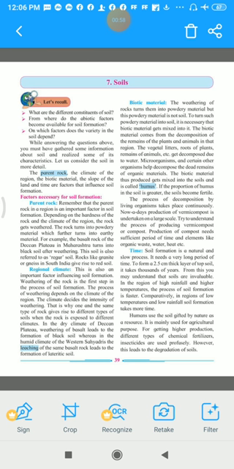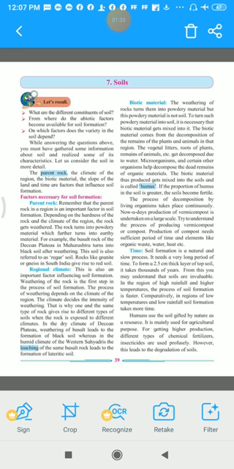While answering the questions above, you must have gathered some information about soil and realized some of its characteristics. Let us consider the soil in more detail. So you can find out the answers to these questions. As you find the answers, you will gather some information regarding soil, and you will realize that there are some special characteristics of the soil. So try to find out the answers to the questions, which will help you gather information about the soil and understand its characteristics.